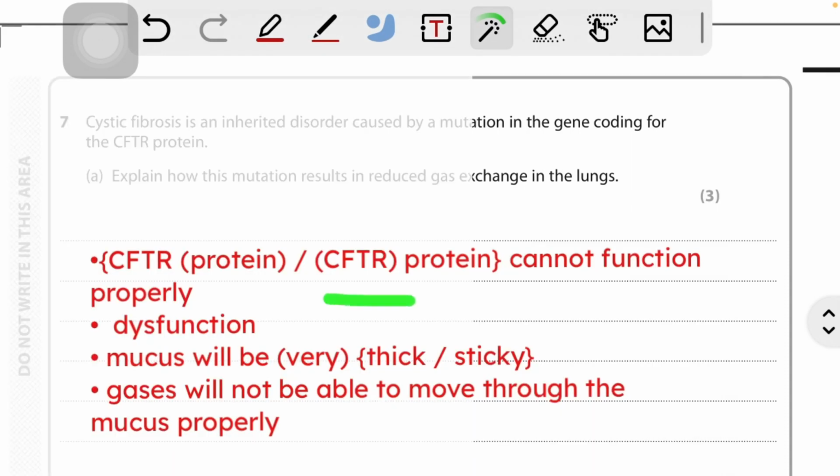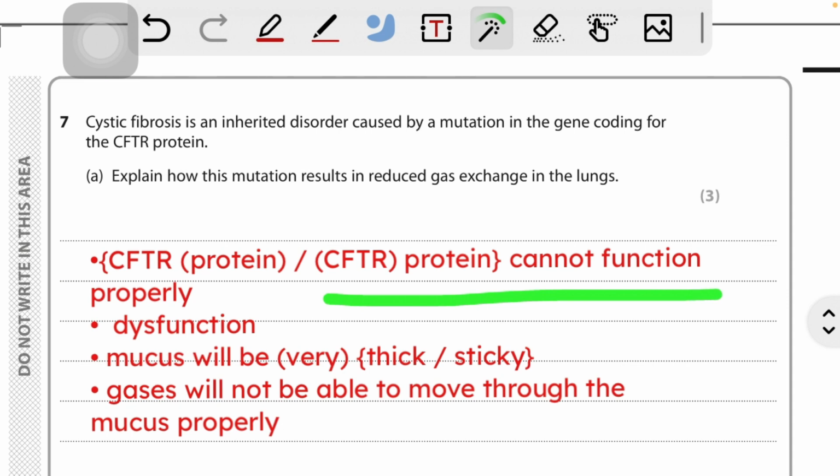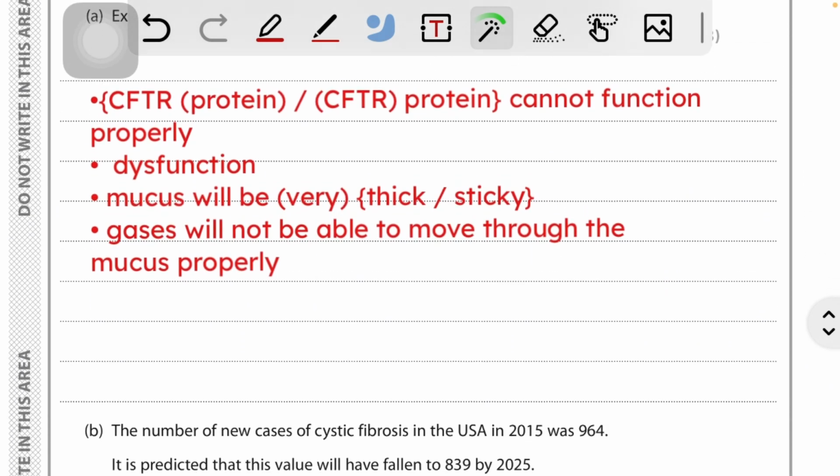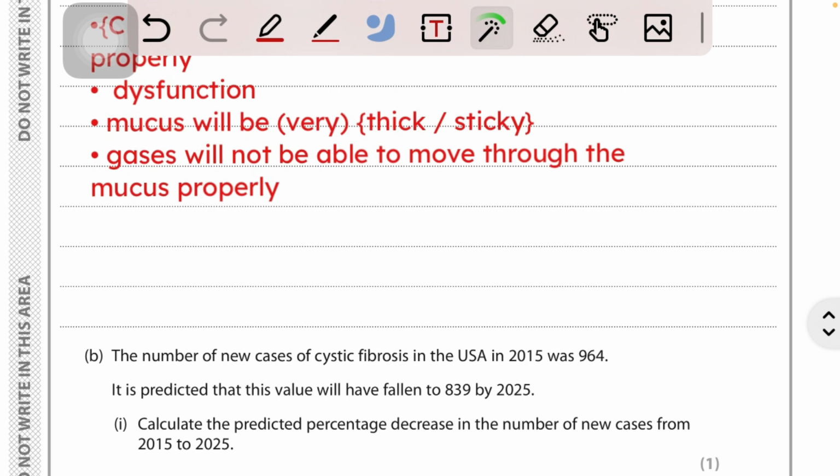CFTR protein cannot function properly. The dysfunction of it is that it will produce a faulty protein. Mucus will be very thick and sticky. Gases will not be able to move properly through the mucus. Okay, let's go to B.